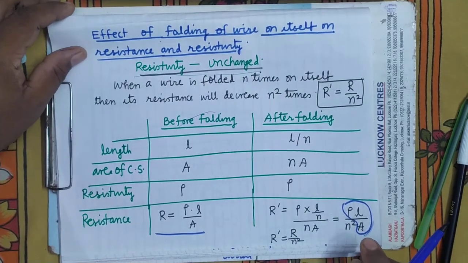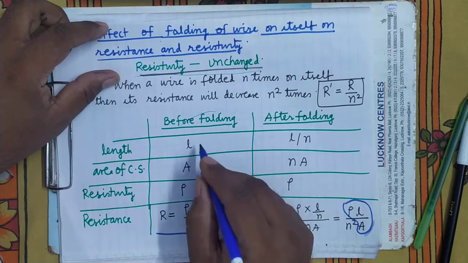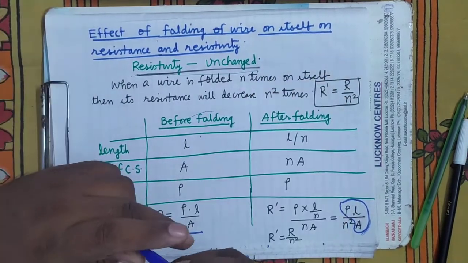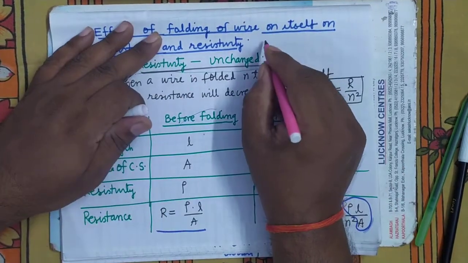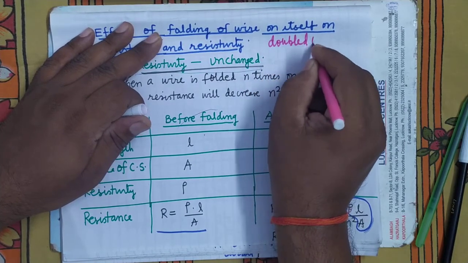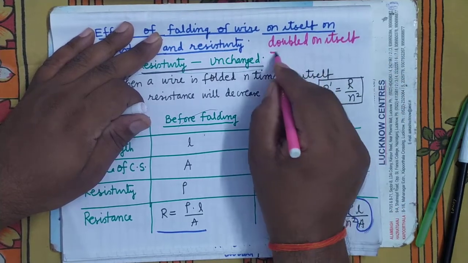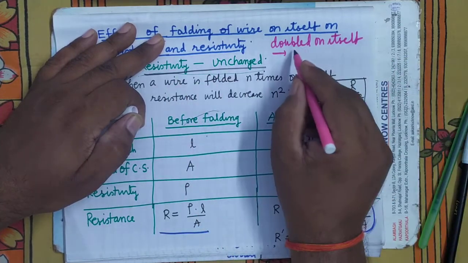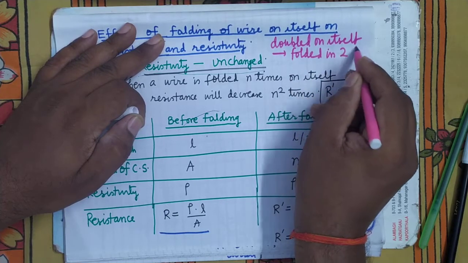It's clear. So if a wire is doubled on itself, doubled on itself means folded in 2 folds.